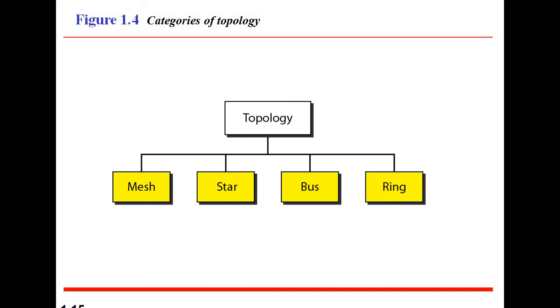So this is called the diagrammatical representation. We may go one by one.